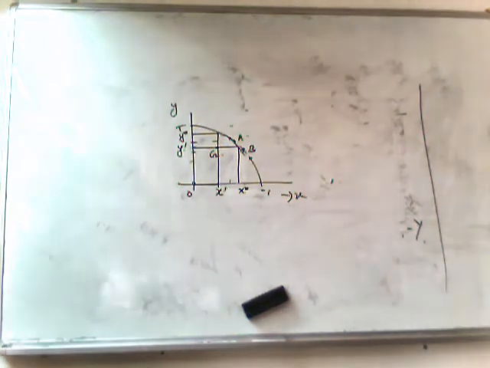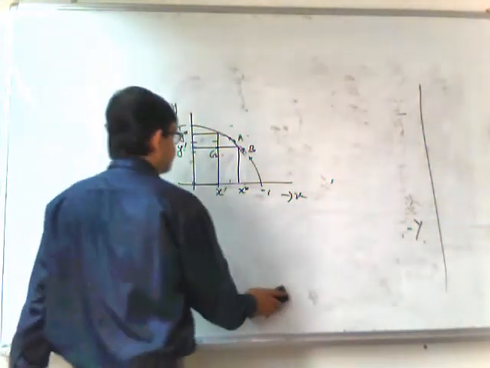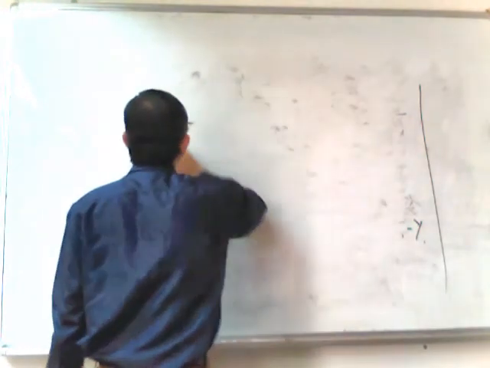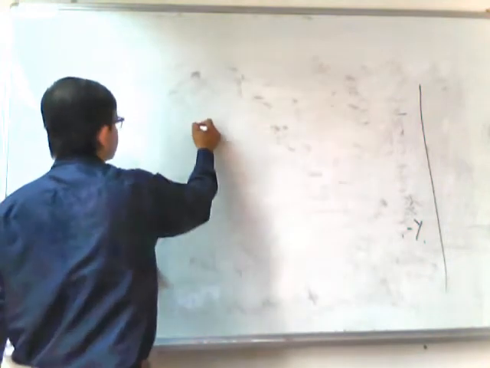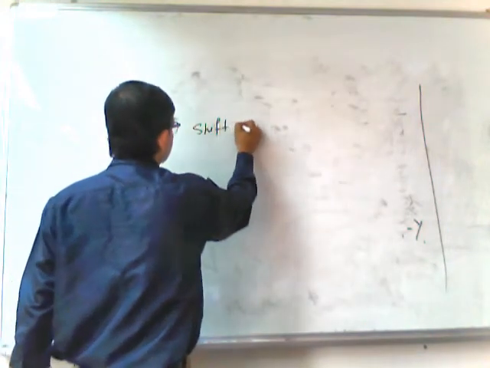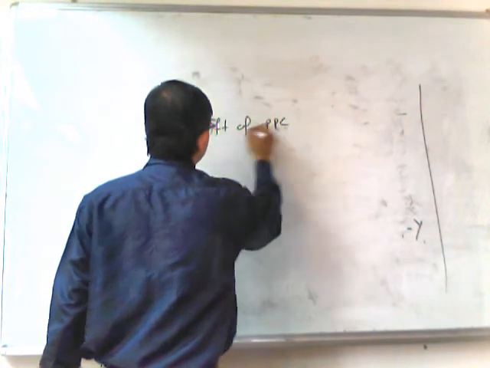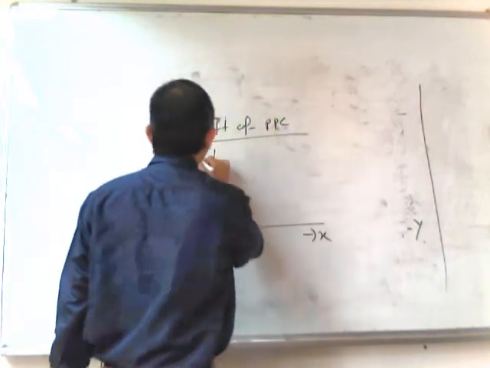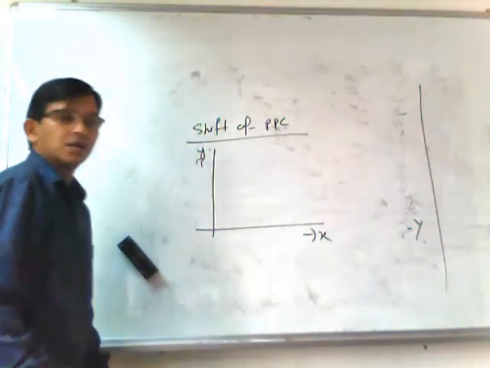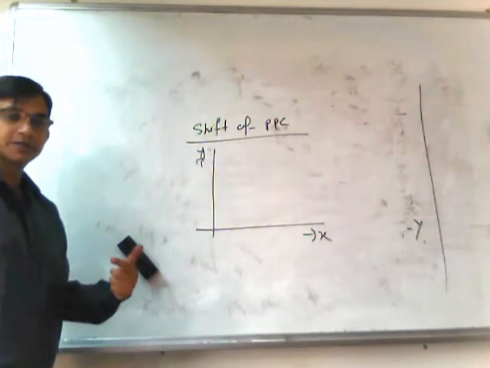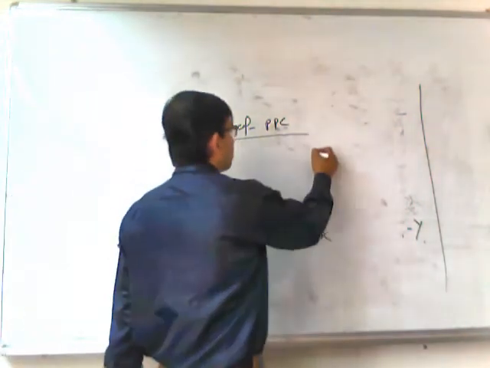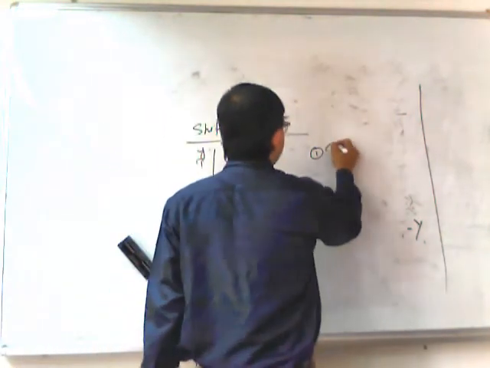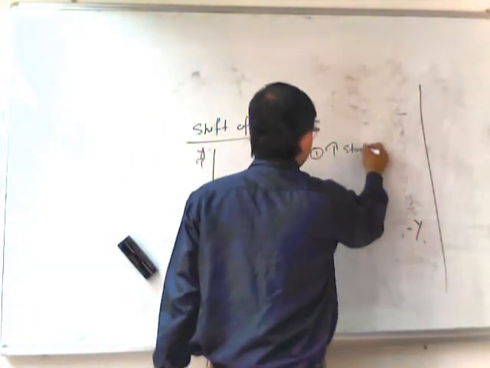Next thing is the shift of PPC. The production possibilities curve can shift outward, number one, with an increase in the stock of resources.